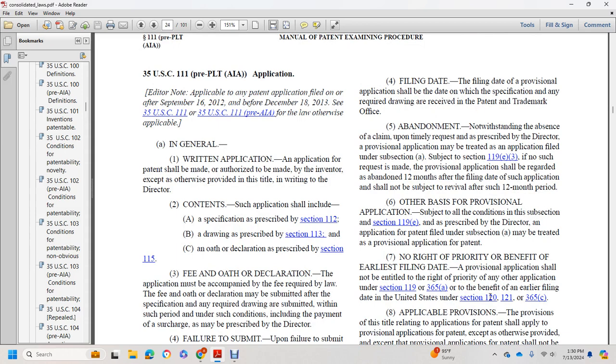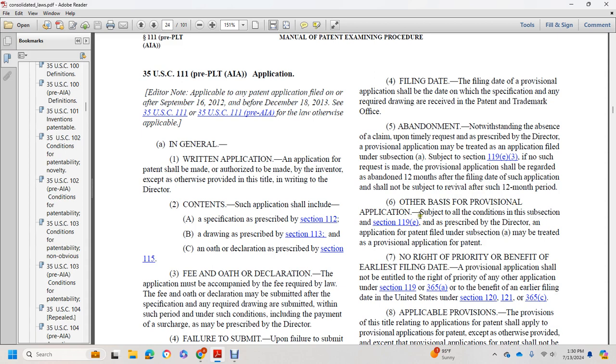Filing date: the provisional application shall be dated with the date on which the specification and required drawing are received by the Patent and Trademark Office. Abandonment: notwithstanding the absence of a claim, upon timely request as prescribed by the director, a provisional application may be treated as an application filed under subsection (a) of section 119(e). In the absence of such a request, the provisional application shall be regarded as abandoned 12 months after the filing date of such application and shall not be subject to revival after the 12-month period.